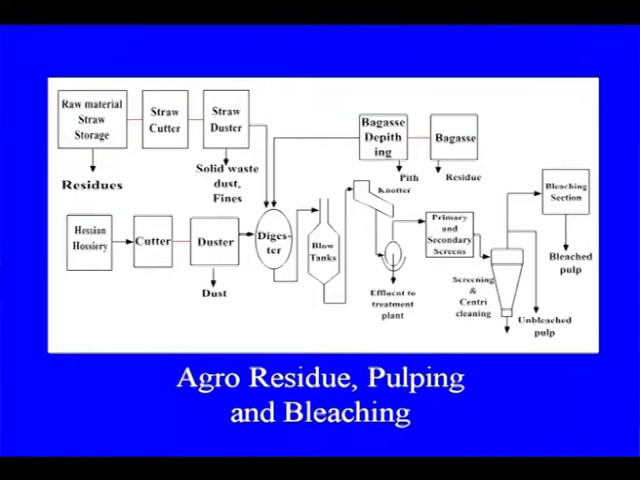Bagasse after de-pithing goes to the digester, spherical digester, blow tank, then the knotters, and then the effluent was earlier discharged, but now it is mandatory to go for recovery. So 3 to 4 stage washers are there, cleaners, and the bleaching section. Finally it will go, depending upon the requirement, for bleached or kraft paper.